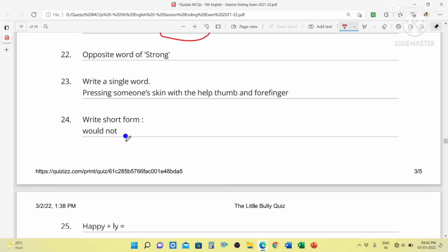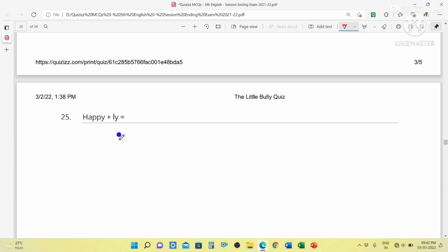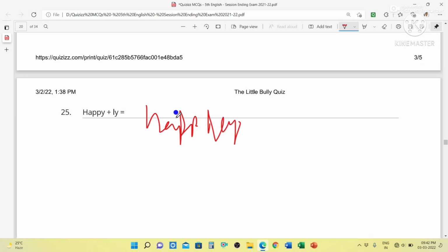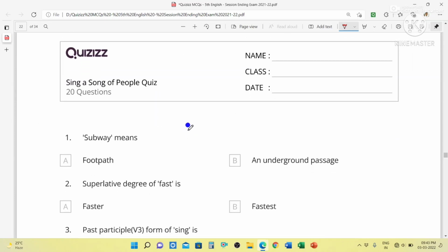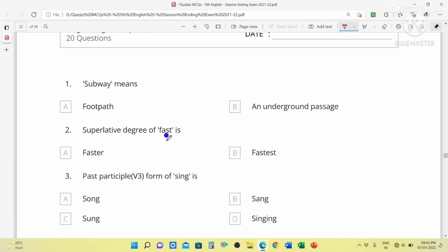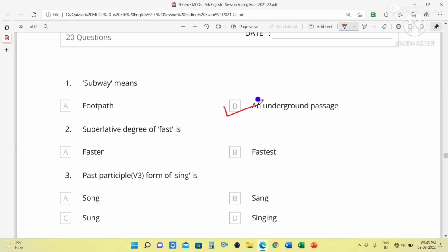Short form of would not is wouldn't, W-O-U-L-D-N apostrophe T. Happy plus ly is happily. Now we will discuss another chapter, that is Sing a Song of People. So this was a beautiful poem, students. Now we will discuss the questions from the chapter. Subway means an underground passage.